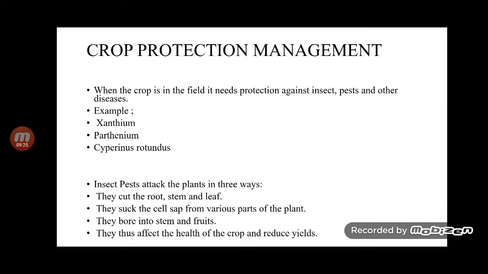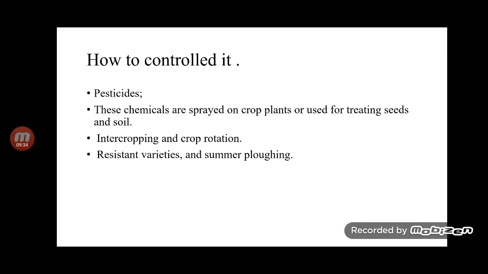Weeds also take up the nutrients and reduce the growth of the plant, and therefore the removal of weeds is important during the early stage of growth. How to control it? Pesticides. These chemicals are sprayed on the crop plants or used for treating the seeds and the soil. Other methods are intercropping and crop rotation, resistant varieties and summer ploughing.